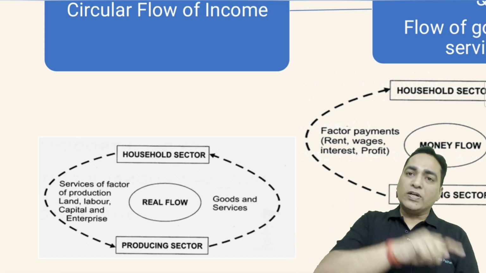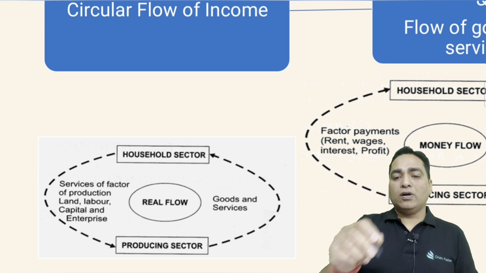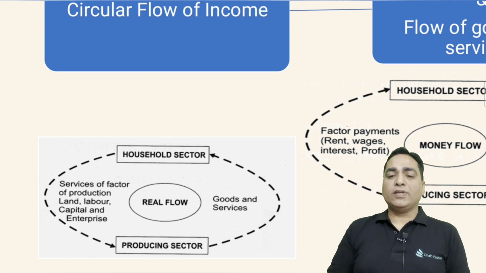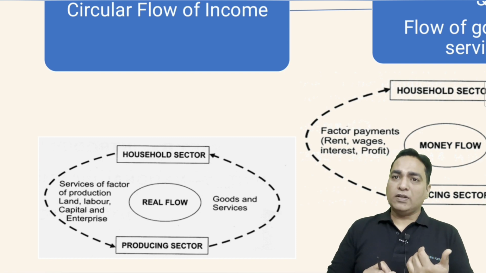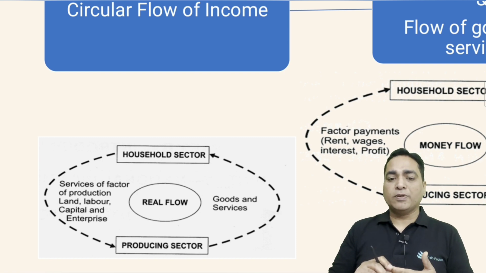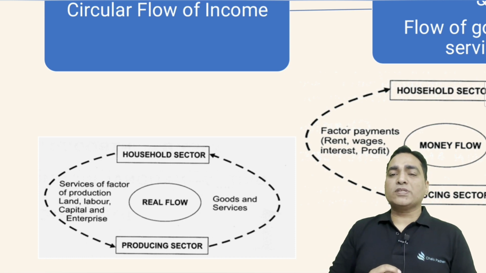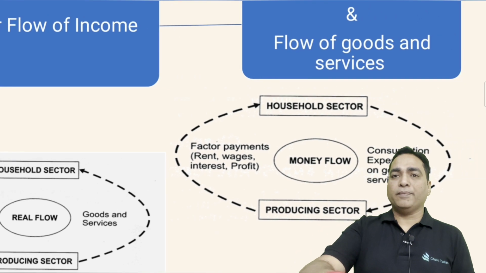Clear? From one sector to the other sector. Now in the diagram which is showing on your screen, the household sector supplies the services of land, labor, capital and entrepreneurship. What does the producer sector give? The producer sector gives the goods and services back to the consumer.